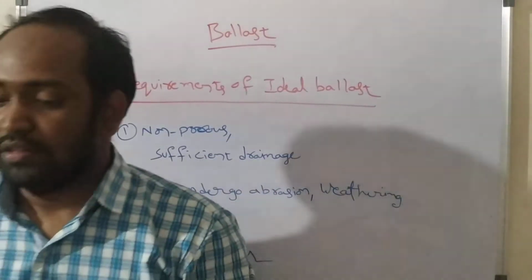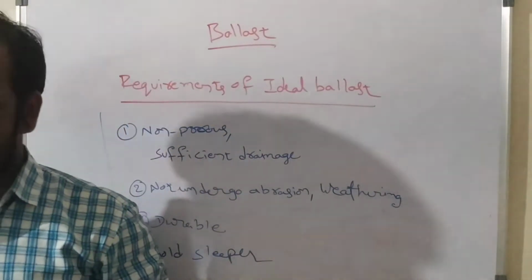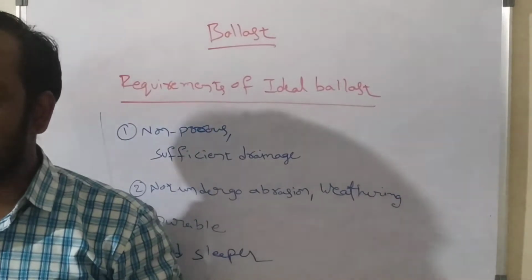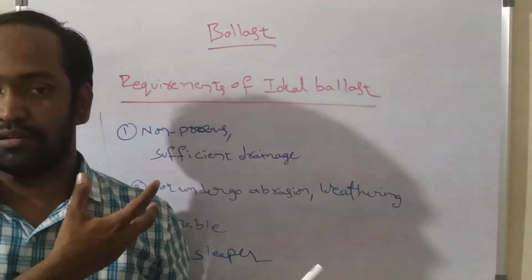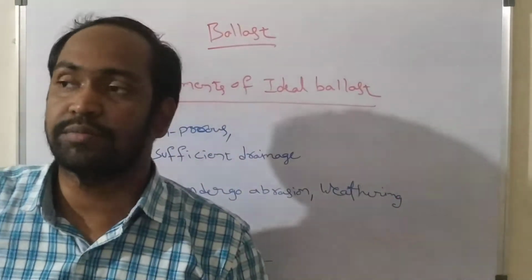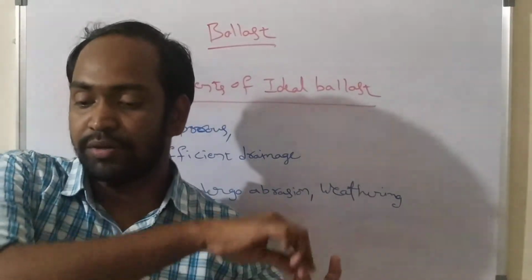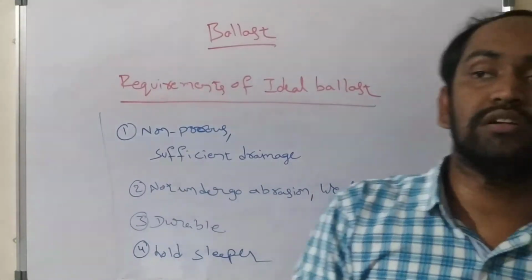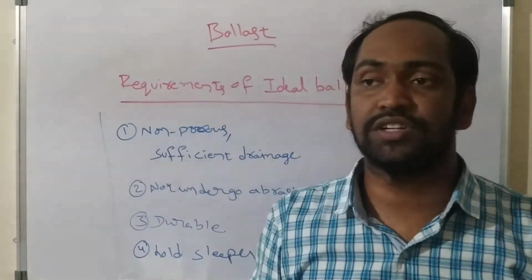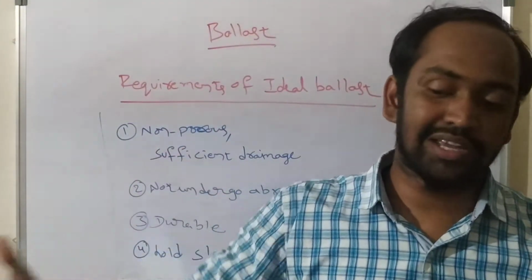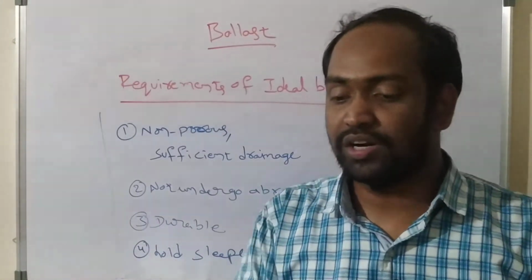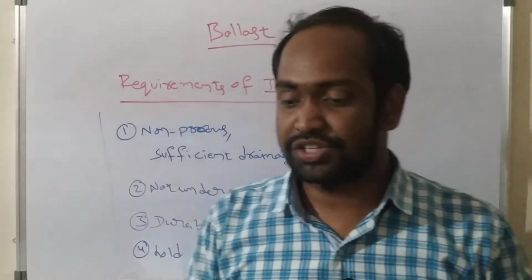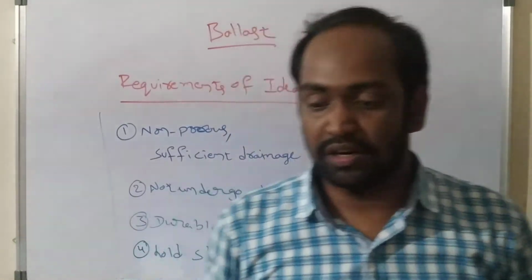So what are the requirements again? For a ballast to be called an ideal ballast, it should have some resistance against dynamic loads. Its depth should be able to distribute the dynamic loads and the entire load of the train to a larger area of the ground. It should not make the track dusty due to powder formation under dynamic wheel loads.